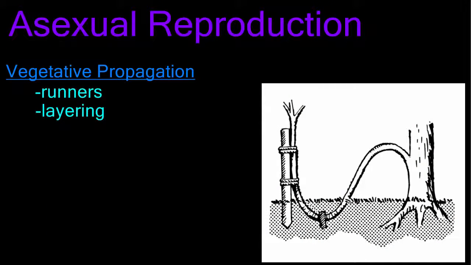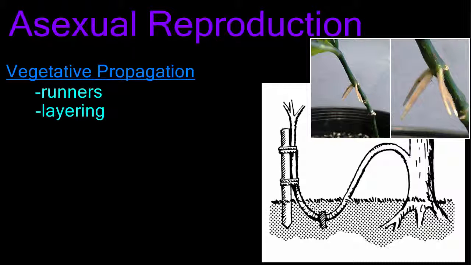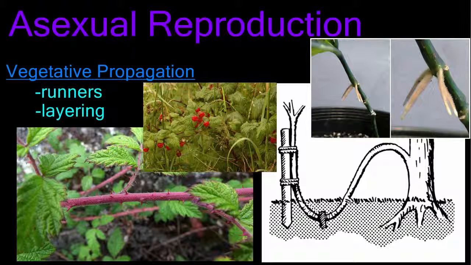Layering occurs when long stems bend over to touch the ground, where they take root and grow a new plant. This can occur naturally as it does in raspberries, or can be performed by a farmer to increase the production of new plants.